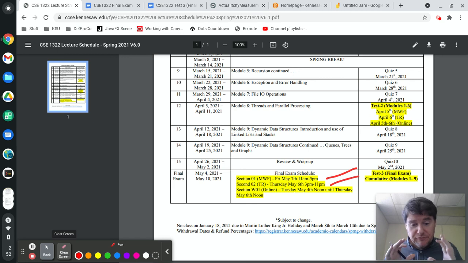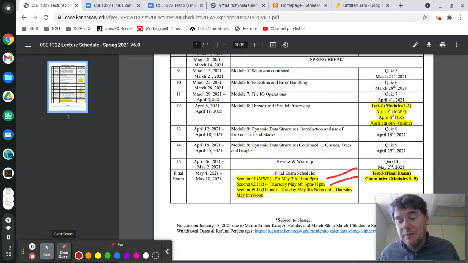Okay, so I'm going to go through some of the rules about the exam and some other stuff. First off, when you take the exam, you're going to do it in a quiet place. You're not doing it in a classroom. You're going to go home, you're going to go to a library, you're going to go somewhere where you cannot be interrupted for 150 minutes, which is 2.5 hours. The duration of the exam is going to be 2.5 hours, so you'll have that much time to take it.